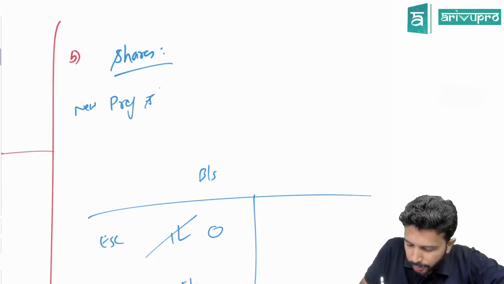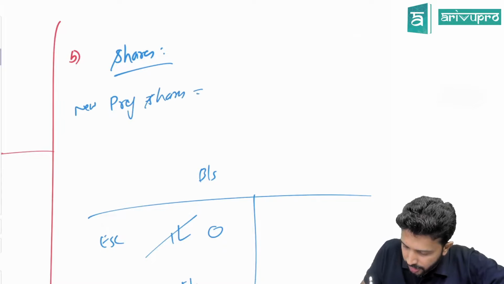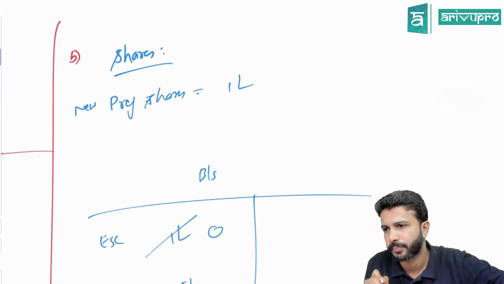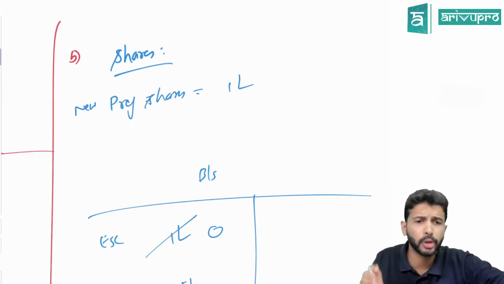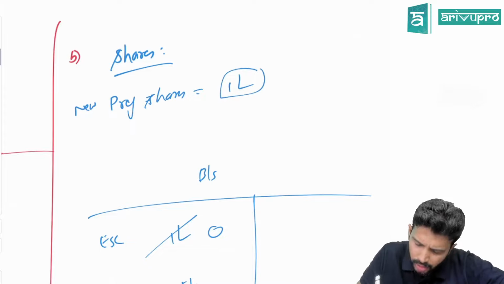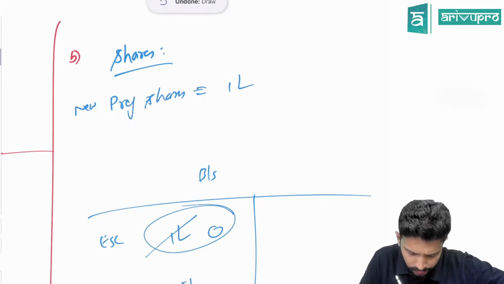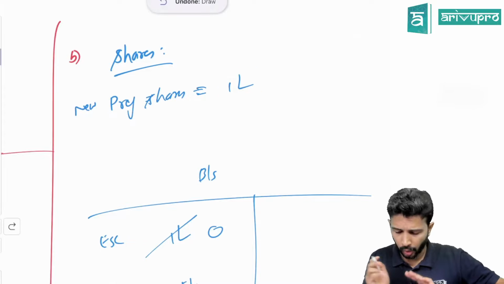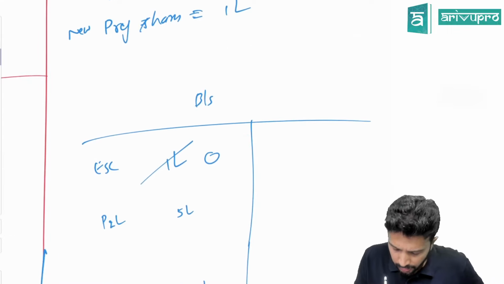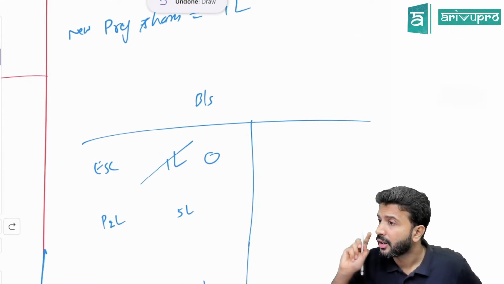They've issued new preference shares worth 1 lakh rupees. The company has issued some new preference shares worth how much? 1 lakh. And they want to cancel off equity shares. Okay, let's go one step back. Equity share capital from 1 lakh has become 0.